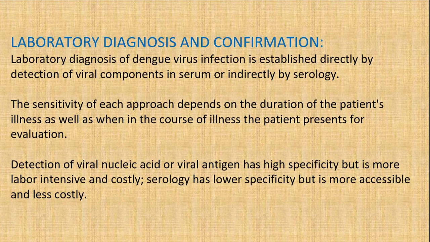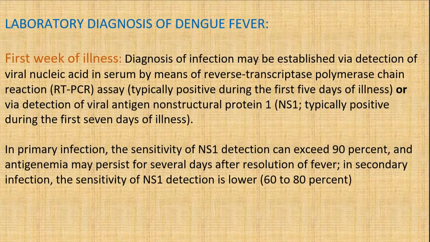The laboratory diagnosis, as we were saying, these were the laboratory diagnosis for the diagnosis and the confirmation. In the first week of illness, you will be seeing this RT-PCR to be done, the reverse transcriptase polymerase chain reaction, for the detection of viral nucleic acid, and the NS1 antigen to be detected. That is viral antigen, non-structural protein NS1, typically positive during the first 7 days of illness. In primary infection, the sensitivity of NS1 detection can exceed up to 90%. But whereas in the secondary infection, it is very low.